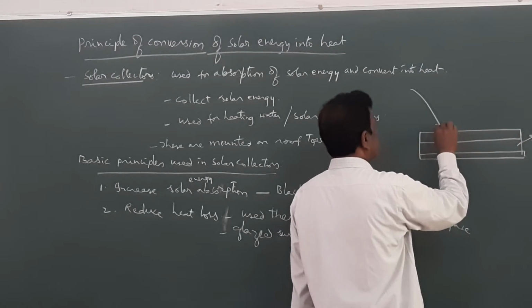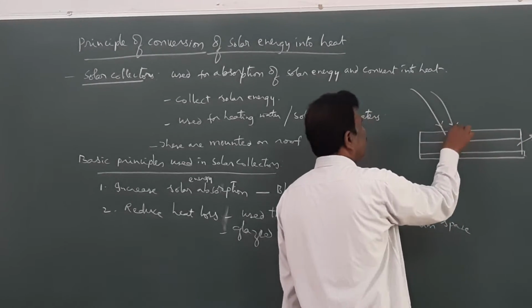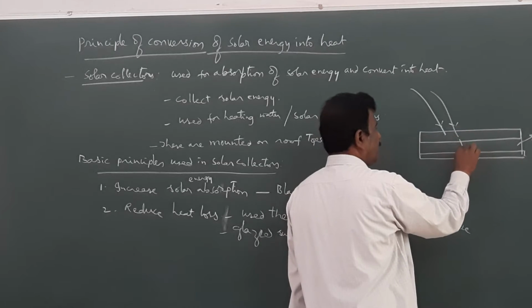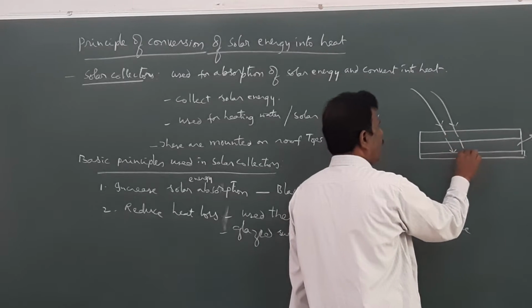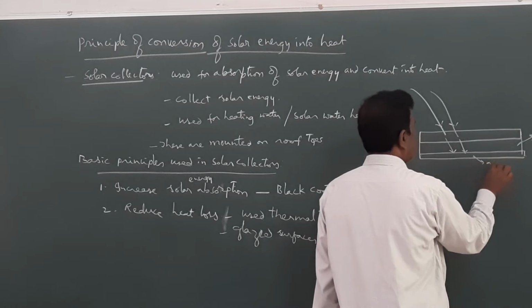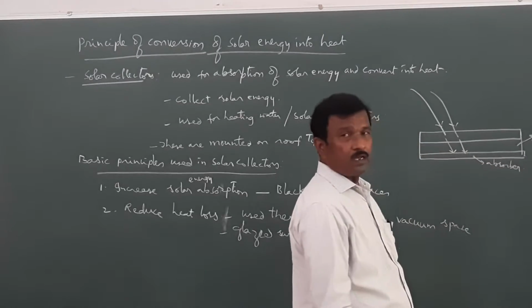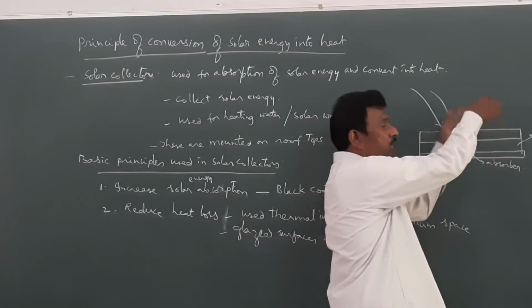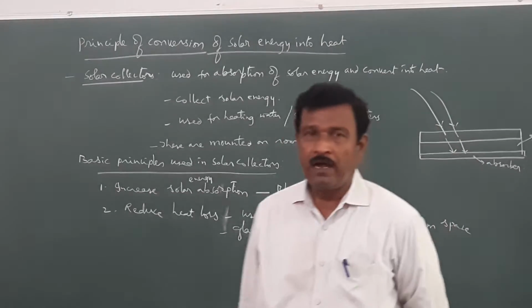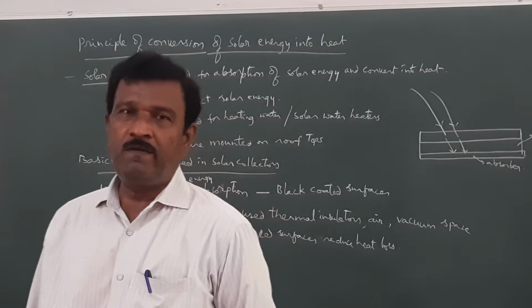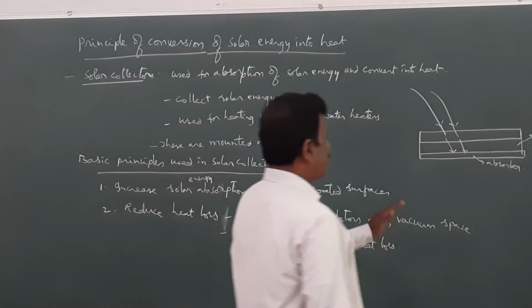When solar energy is incident on the surface, it will travel into the absorber. This is called the absorber. This energy will not be reflected because the surface is a glazed one and it will not come away.